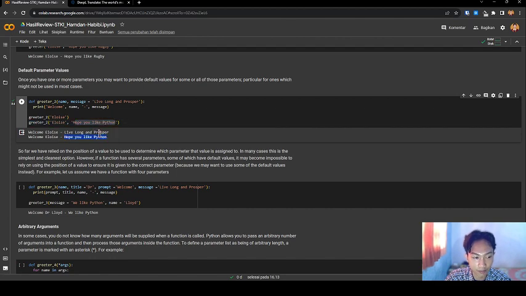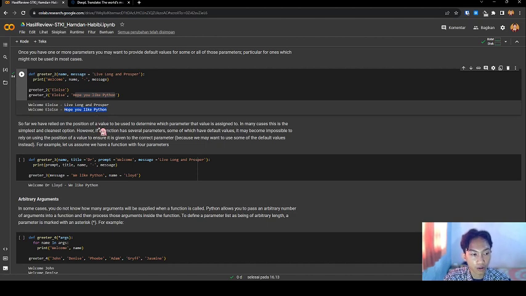Hope you like Python. So far, we have relied on the position of a value to determine which parameter that value is assigned to. In many cases, this is the simplest and the cleanest option.